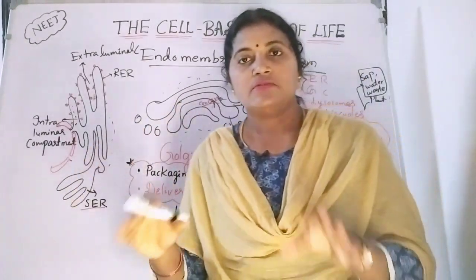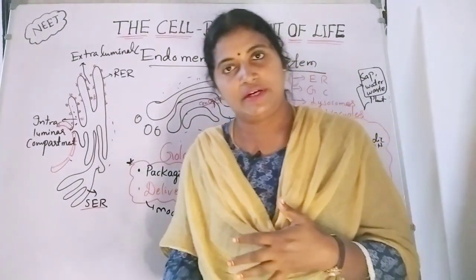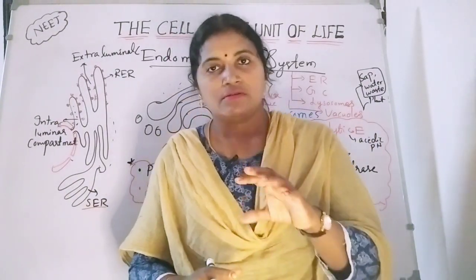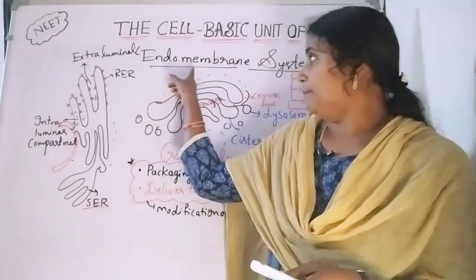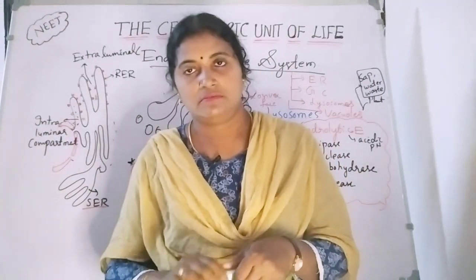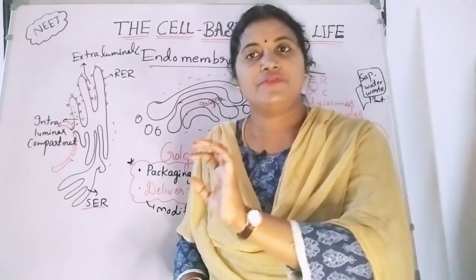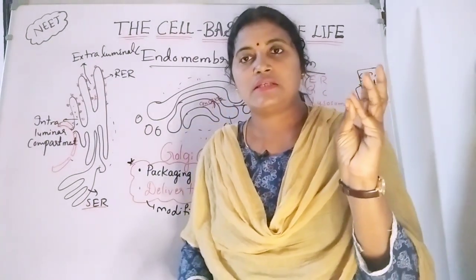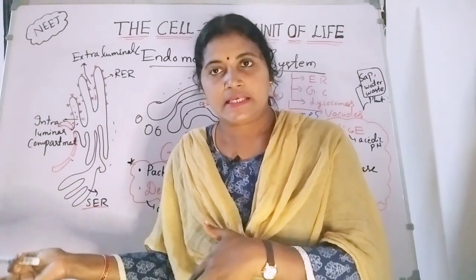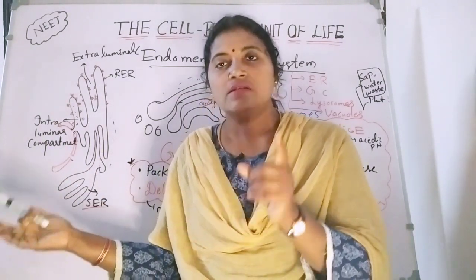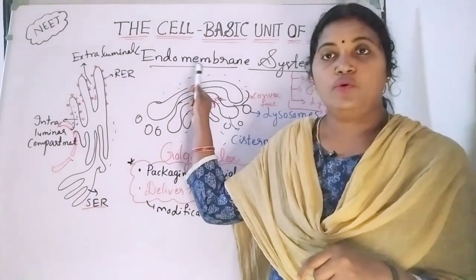So these cell organelles function together coordinately, they are coordinating with the other functions of these cell organelles. So all these cell organelles are kept under the endomembrane system. Endomembrane system means the membranous cell organelles which are coordinated to perform the functions. That may be protein synthesis, or packaging the materials, or delivering the materials required to the cell and other cells. This type of cell organelles are known as the endomembrane system.